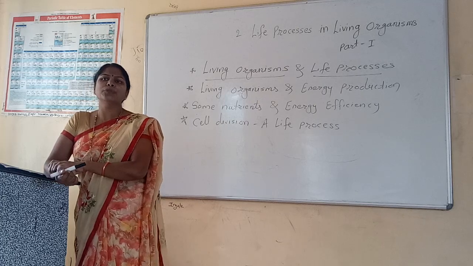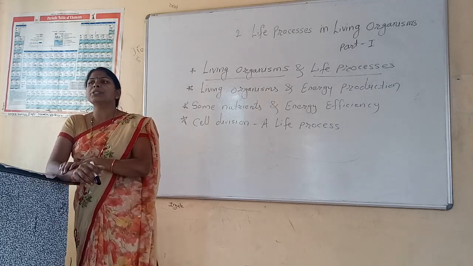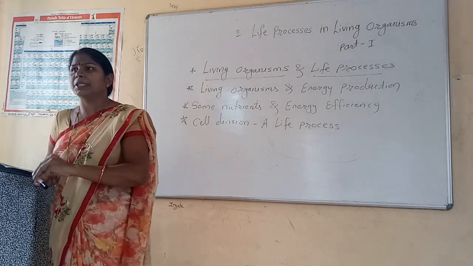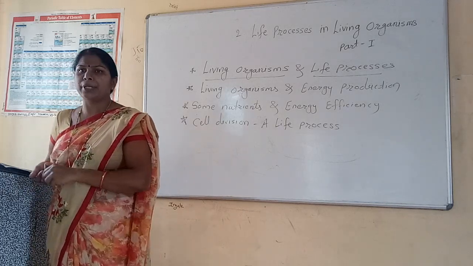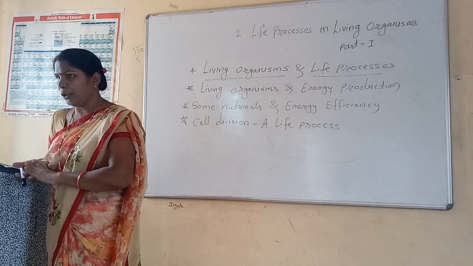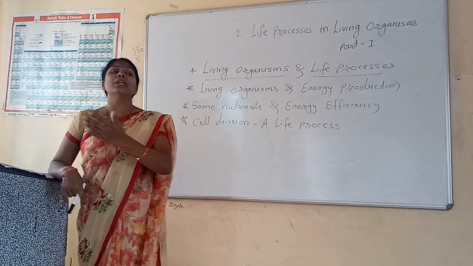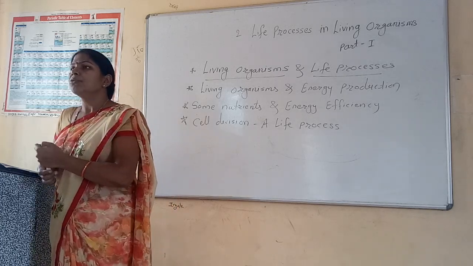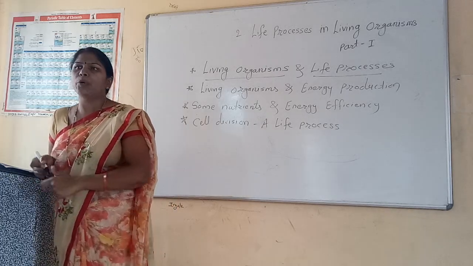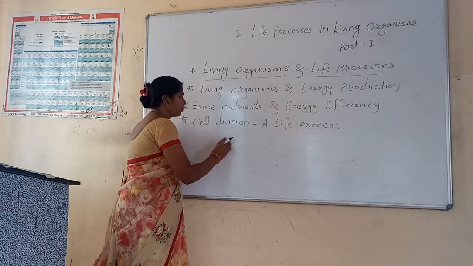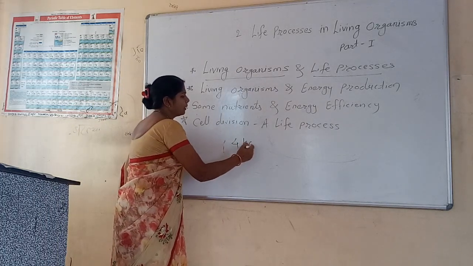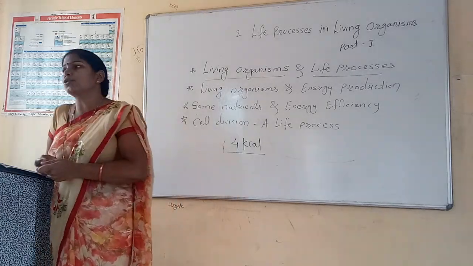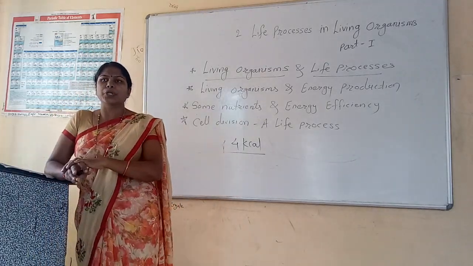So these are some of the food materials from which we get carbohydrates, which are the main nutrient for energy. From carbohydrates we get about 4 kilocalories of energy per gram, and it is the main source of energy production.